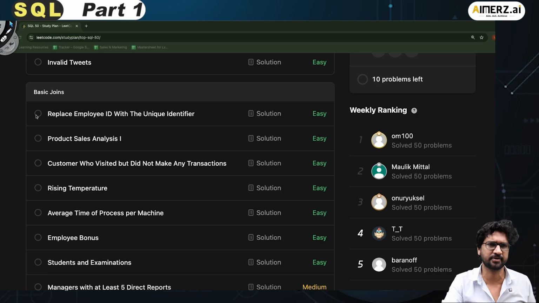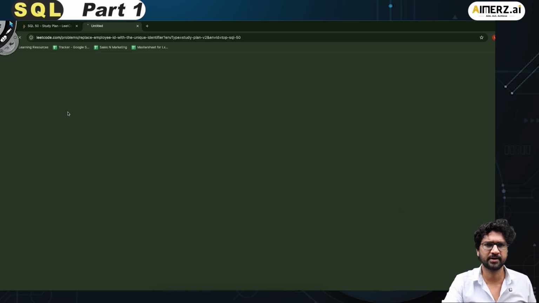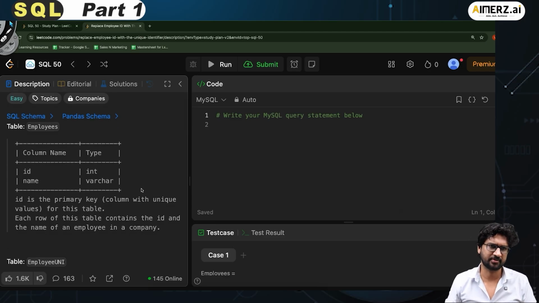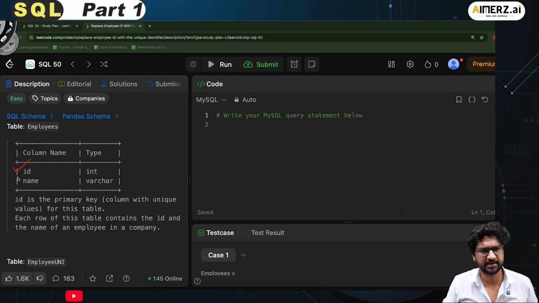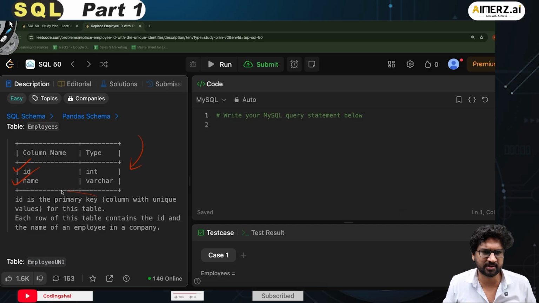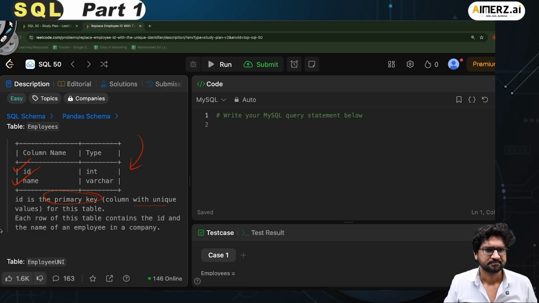Let's click on the first one, which is replace employee ID with the unique identifier. This is the table that we have in hand right now. The table has the column names ID and name. This is a small table with two fields. ID is the primary key, fair enough. Each row of this table contains the ID and the name of an employee in a company. So this is table 1, the employees table.